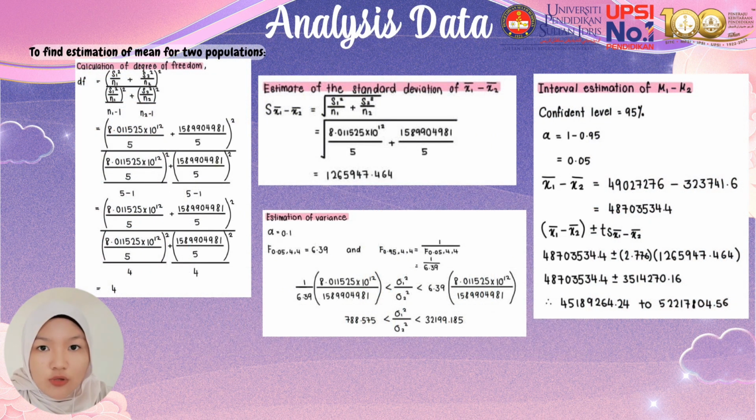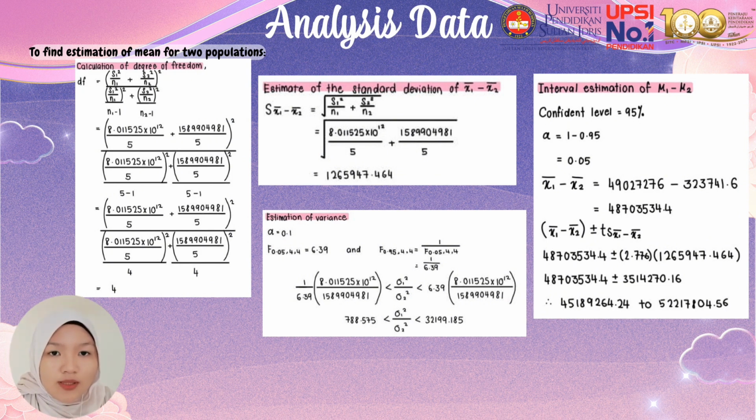Next, to find the estimation of the mean for 2 populations, first we must calculate the degrees of freedom, and we get 4 for the degrees of freedom. And then we estimate the standard deviation of S bar 1 minus S bar 2. The formula is S bar 1 minus S bar 2 equal to the square root of S1 square over N1 plus S2 square over N2, and we get 1265947.464.